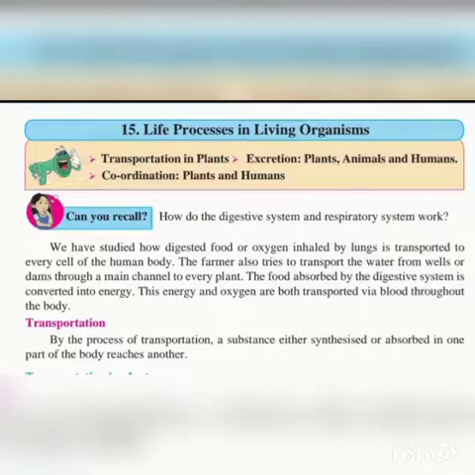We have studied how digested food or oxygen inhaled by the lungs is transported to every cell of the human body. The farmer also tries to transport water from wells or dams through a main channel to every plant. The food absorbed by the digestive system is converted into energy. This energy and oxygen are both transported via blood throughout the body.